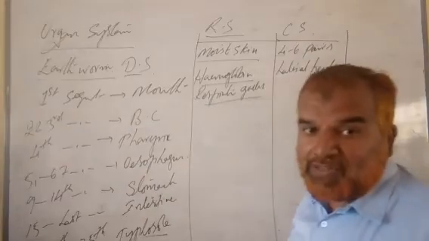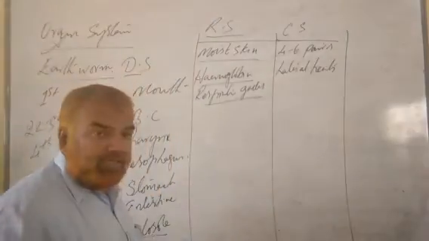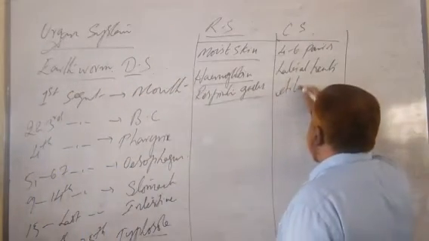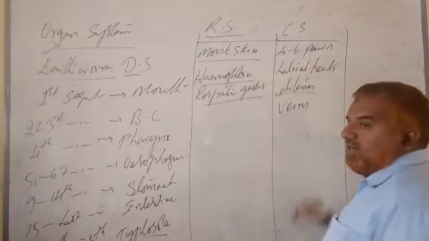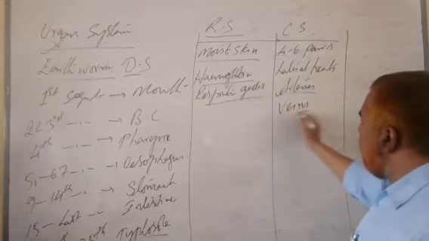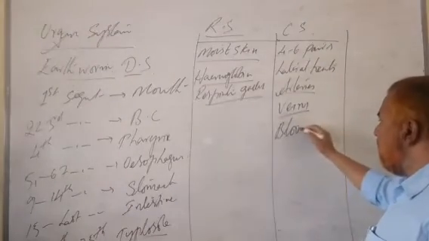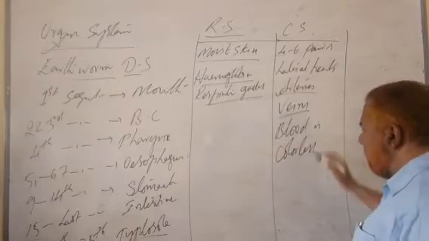Yesterday we saw in cardiac muscles, I told you, involuntary muscles. So this earthworm has 4 to 6 pairs of hearts. Clear? Then it has arteries, then it has veins. You all know what arteries and veins are. After that, here the blood is colorless. This is the twist. The blood is colorless.